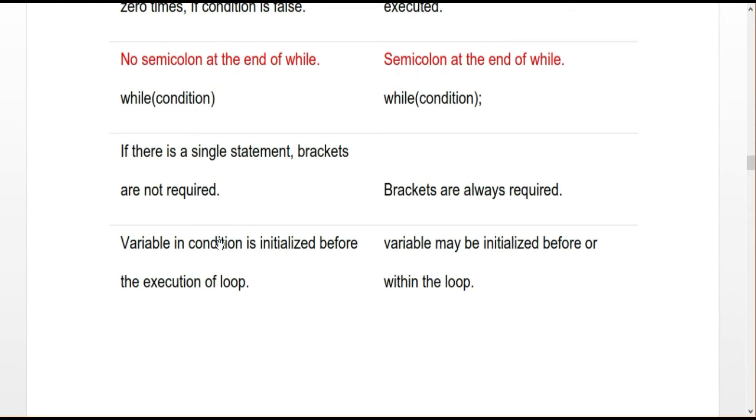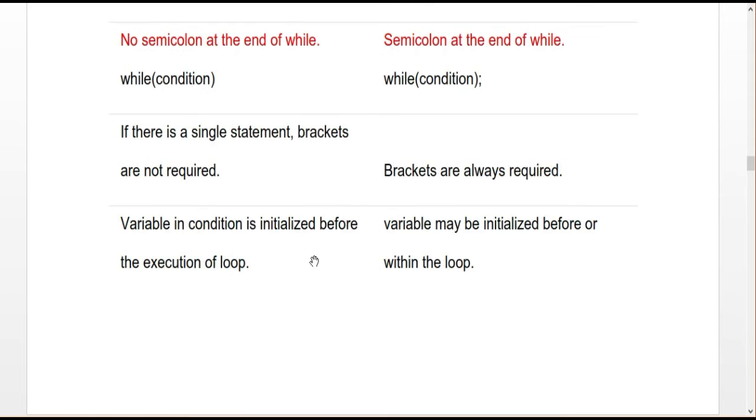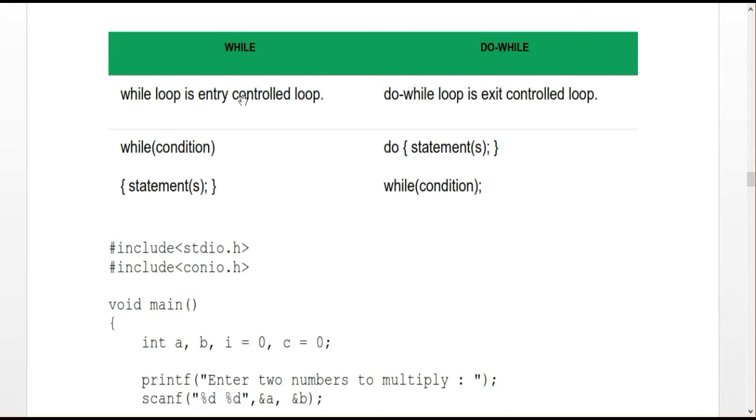But in the do while statement, you can declare the variable at the end or the start. Before starting the loop, you can declare the corresponding variable. That is acceptable. That is the difference between while and do while. And the next: the while loop is entry controlled, the do while is exit controlled. That is the pre-test and post-test method. This is the syntax for the while statement. This is the syntax for the do while statement. So these are the differences between while and do while.